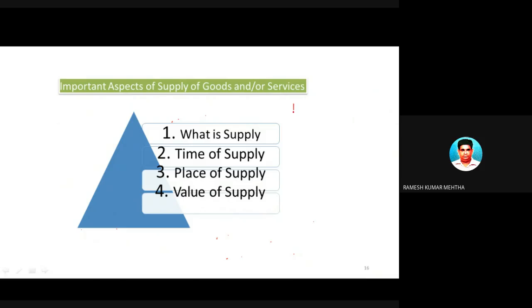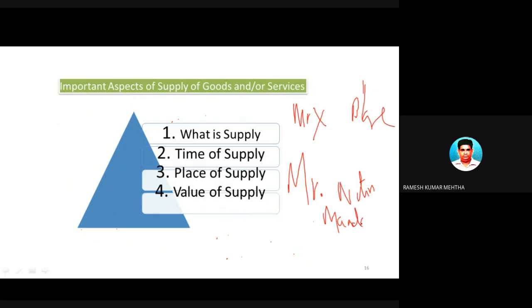For example, Mr. X is in Bangalore, and Nitin Ghate, or Mandar, is in Maharashtra, in Pune. Now Mandar gives an order to the Bangalore person to supply a machine. So this person will transport from Bangalore to Pune one machine costing some 2 lakh rupees.